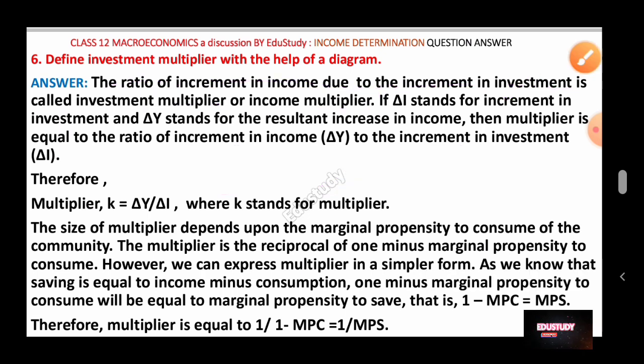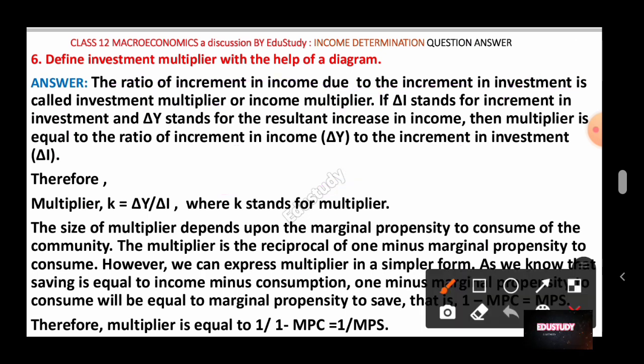That means suppose an investor is investing some amount. That amount will increase the income of that investor. So what amount of income is created by the investment? That is the change in the income. Suppose before investing some amount, the investor has an income level equal to 500 crore.